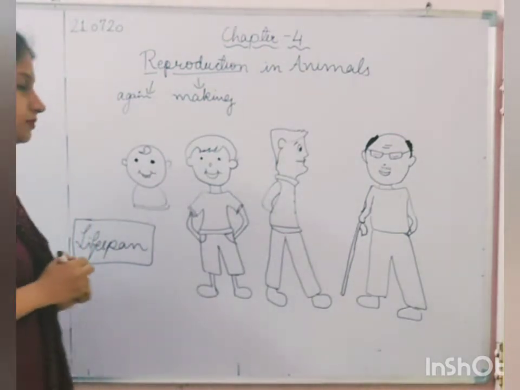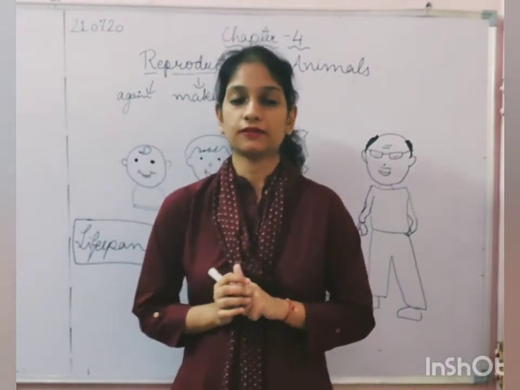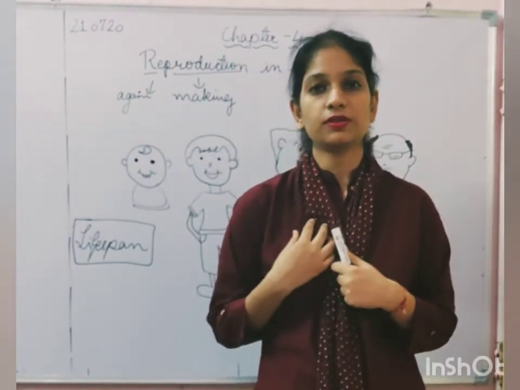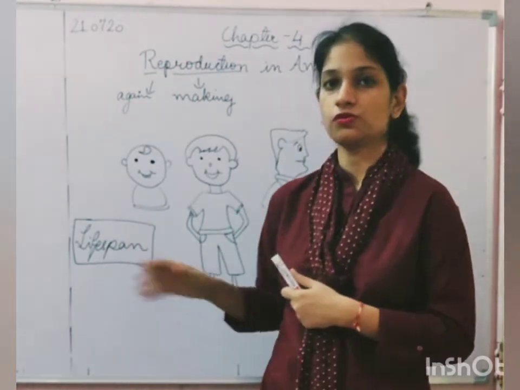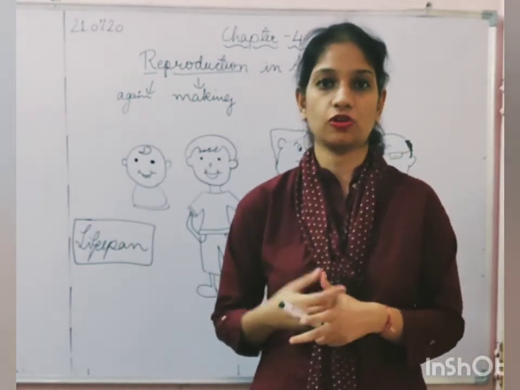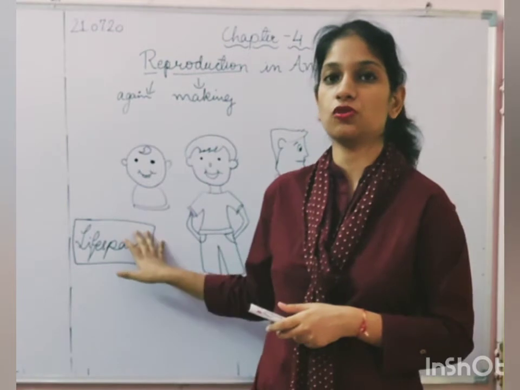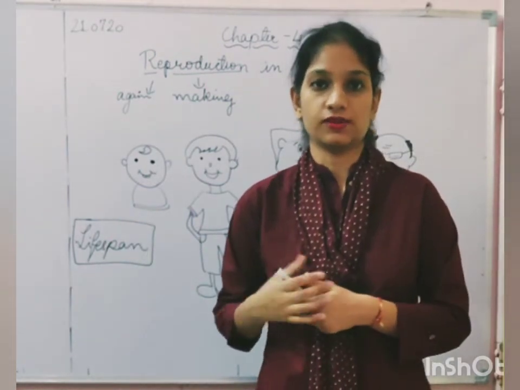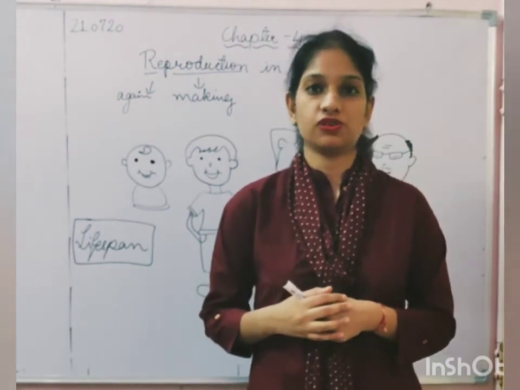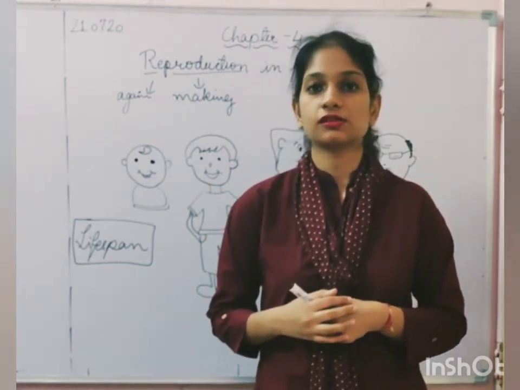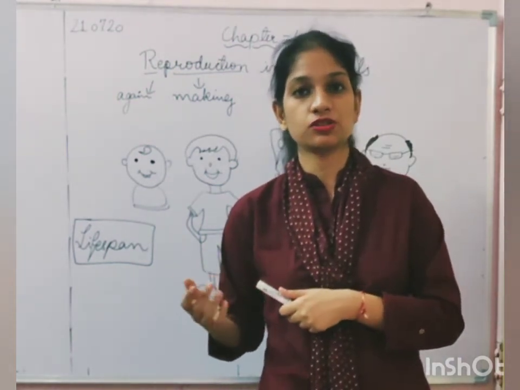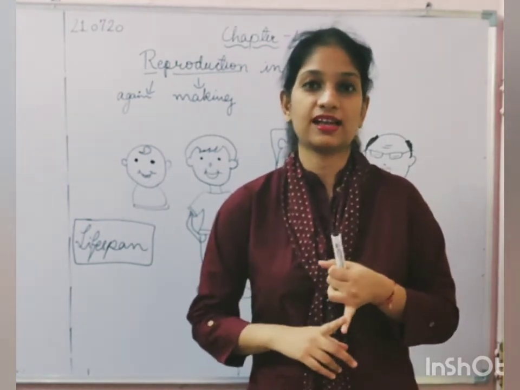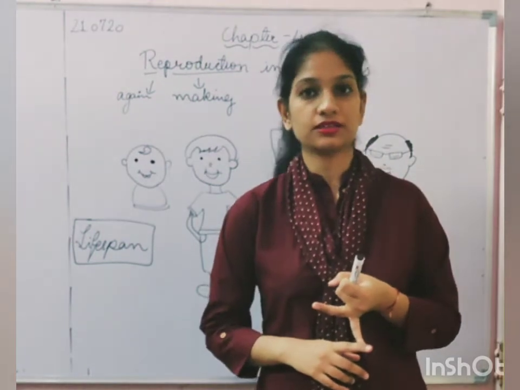Alright? So now coming back to reproduction in animals. Human beings reproduce by giving birth to young ones, right? Babies are born, right? So we produce more of our own kind by giving birth to young ones. How do animals reproduce? Some animals reproduce by giving birth to young ones, like the cow, like cats, like dogs, right?